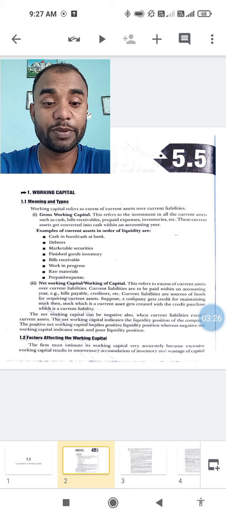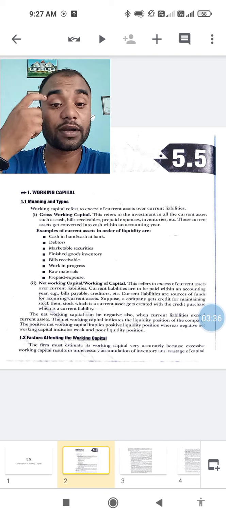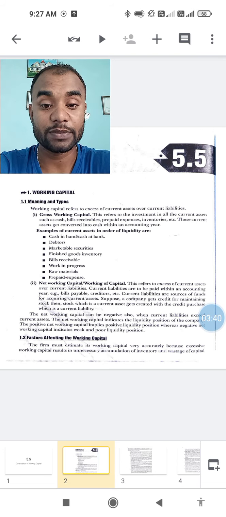Current liabilities are to be paid within an accounting year, for example bills payable and creditors. Current liabilities are sources of funds here.